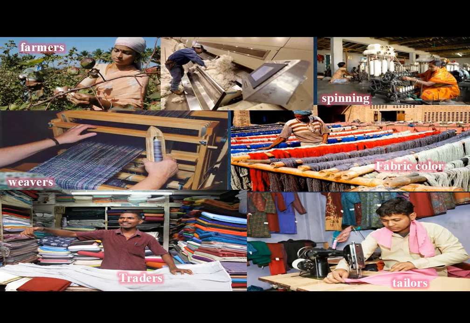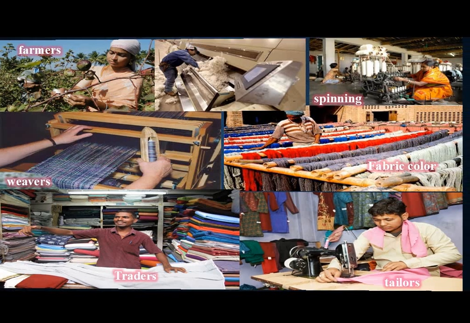See, here I will show you the division of labor. Students, based on their occupation, interest, capacity, education, skills and talent, the labor is being divided into various types. That's what we call a division of labor, students.